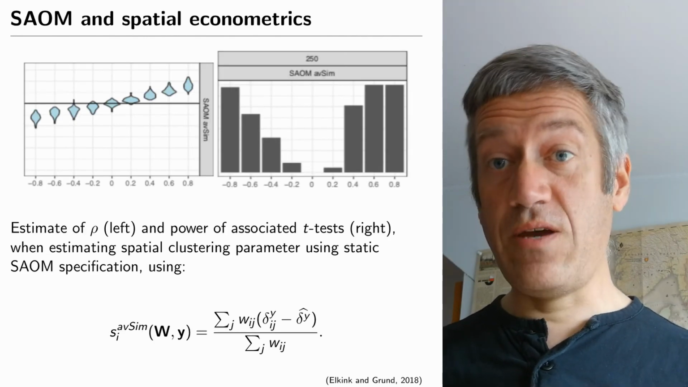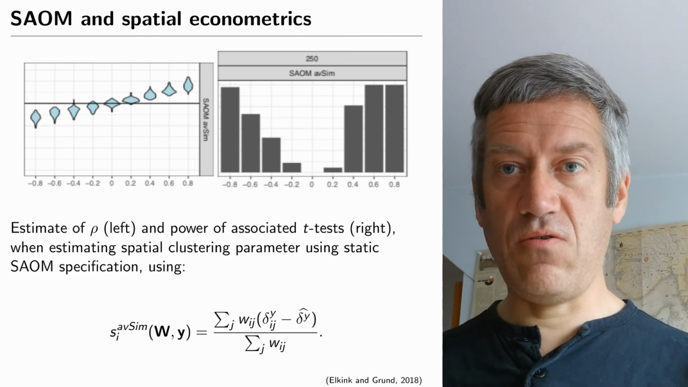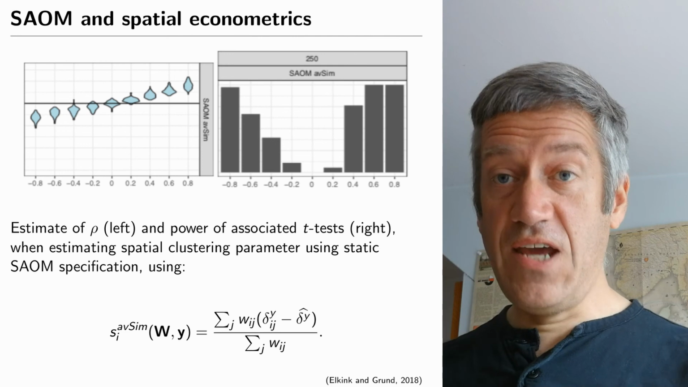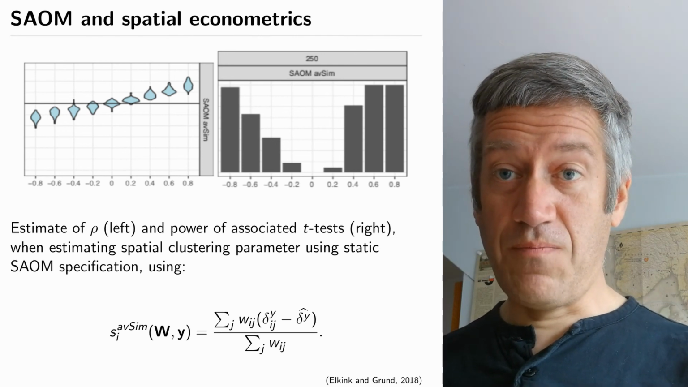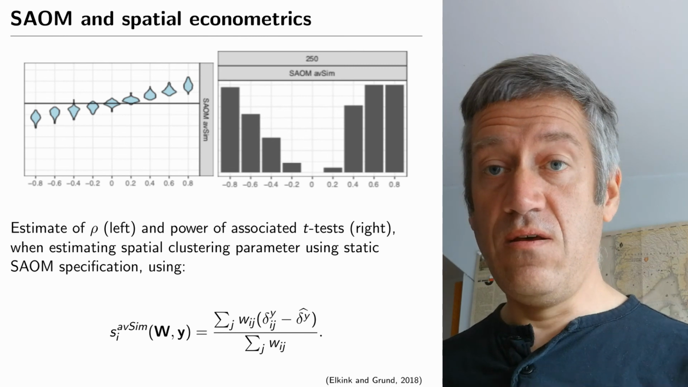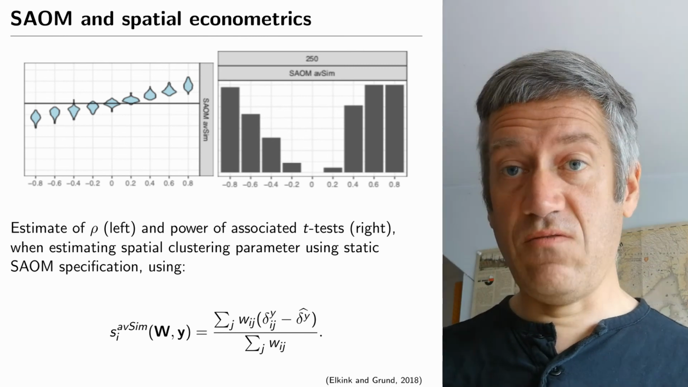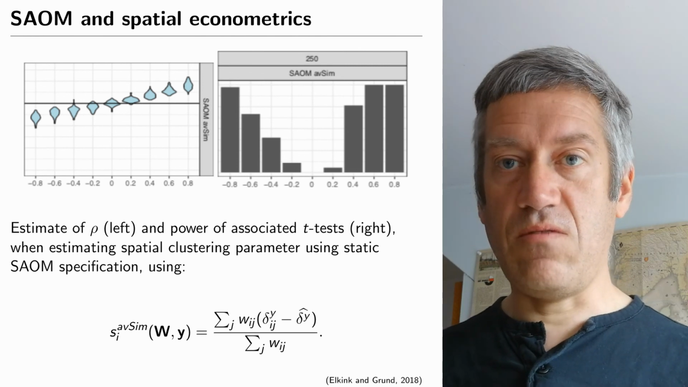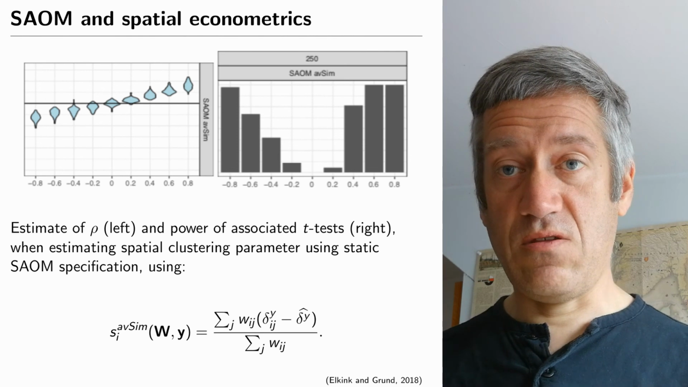So a current working paper that we have shows that if the data generation process, remember the video on Monte Carlo studies, assumes there is a spatial econometric pattern, spatial autocorrelation, and we use the SAOM network model to try to estimate the extent of this spatial similarity, it does reasonably well. So we can use SAOM to estimate spatial econometric questions as well.